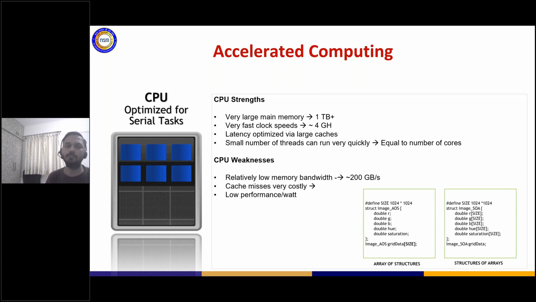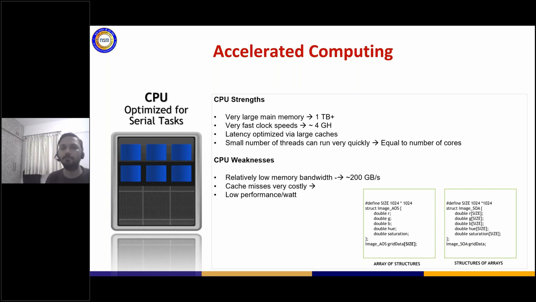One good thing about CPU is that each and every core is very fast. What does it mean? That every core actually runs at a very higher frequency. If you look at the CPU processors and if you read the specifications, you will see nowadays CPU cores run at almost 4 gigahertz. The higher the frequency, every core runs very, very fast. So if you are able to fit your overall thing within this 40 cores, then in that case, it will run very, very fast if you had 40 parallel tasks to work on.